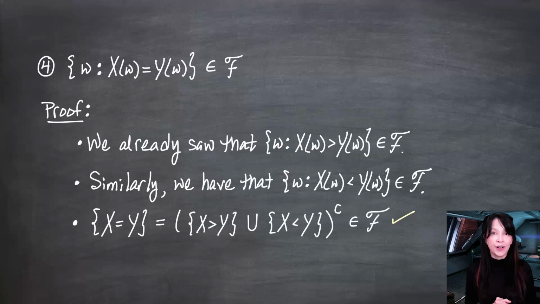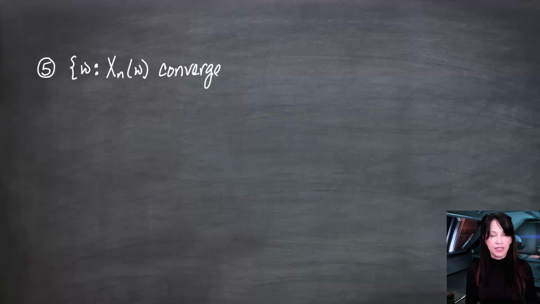But wait, there's more. We had not the last one we just showed, but property 4, that if you look at the limit as n goes to infinity of X_n of omega, and that limit exists for all omega, then we get a valid random variable. Right now, I would like to restrict our attention to the omegas for which a sequence converges. I claim that if we started with a valid sequence of random variables, this set is in F.